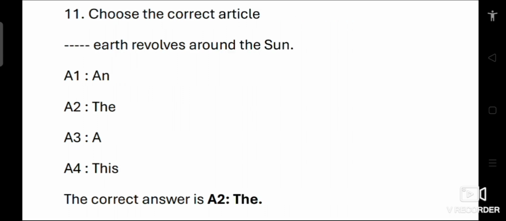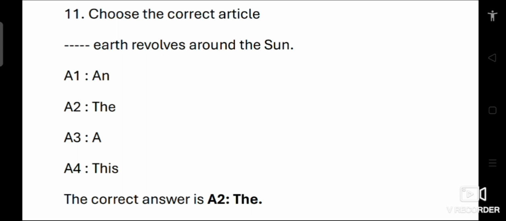11th question. Choose the correct article. Does Earth revolve around the sun? Option 1. An. 2. The. 3. A. 4. This. An is used before words starting with a vowel sound, but is not correct here because earth and sun are specific. A is used before singular non-specific nouns, but earth is specific. This is used to point out something close or specific, but it is not appropriate in this context.